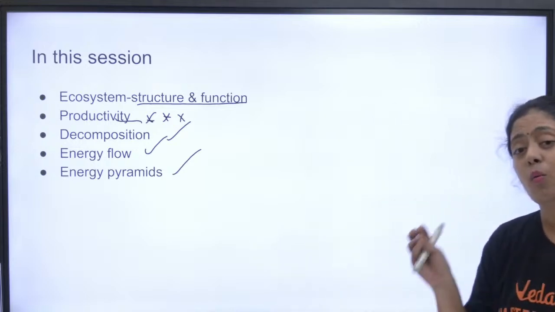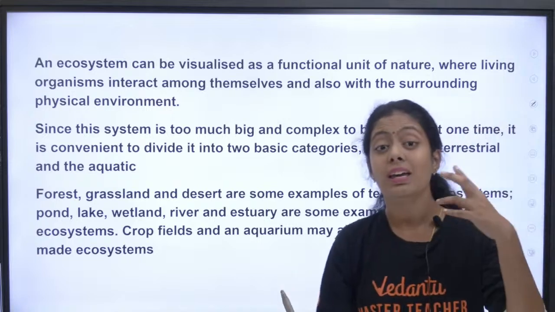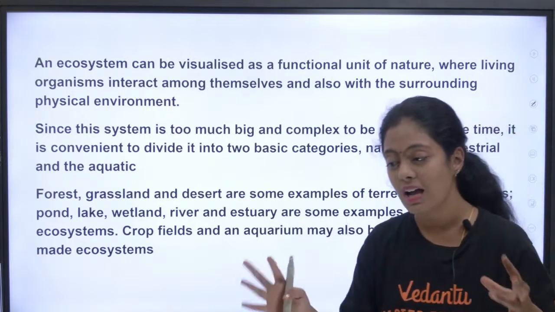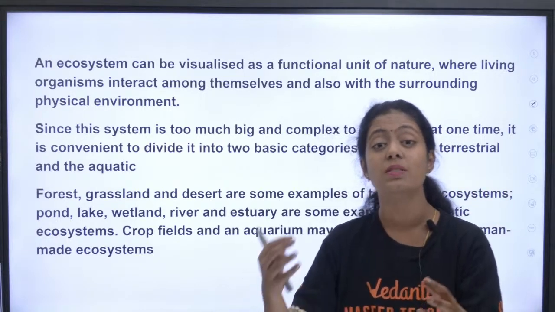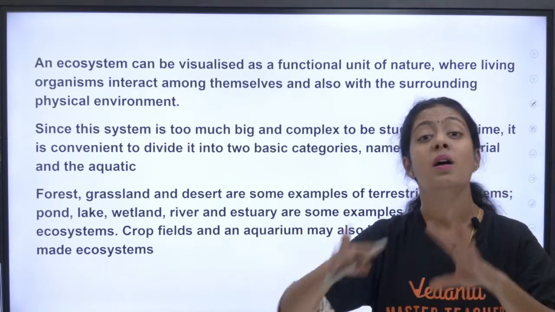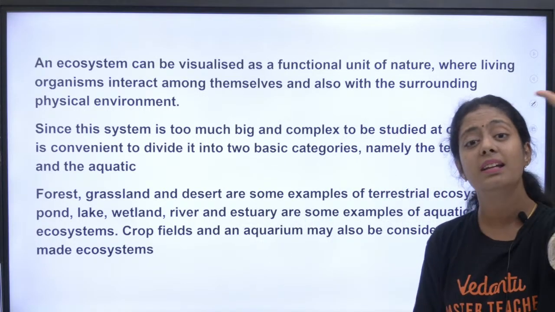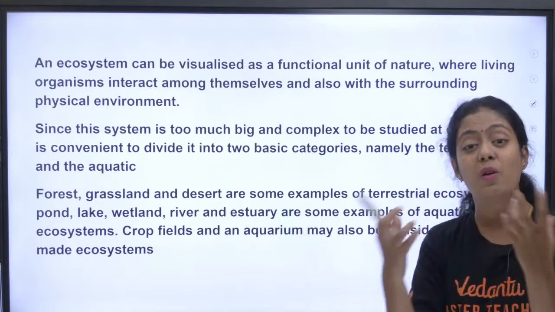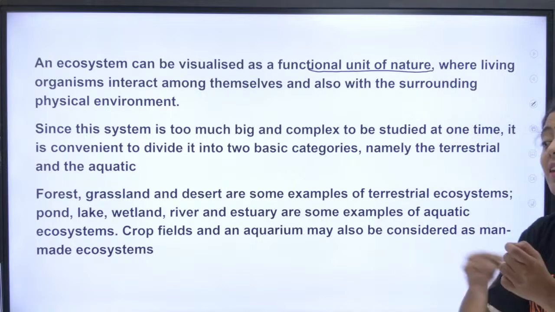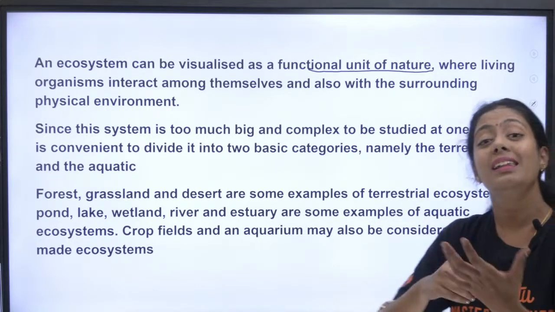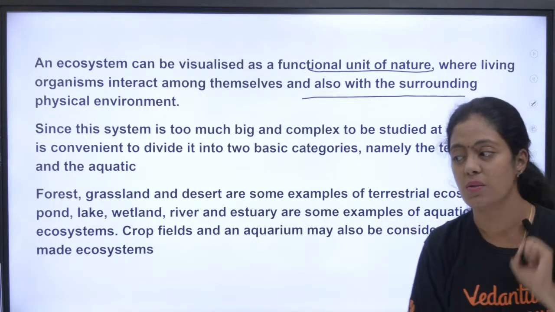Okay, so I will start. What is ecosystem? Let us first clearly understand what ecosystem is, pasangala. Don't confuse ecology with ecosystem. So what is ecology? Ecology is the study of interaction between living and non-living things, pasangala. But what is ecosystem? It's a unit, okay? Very important. It is a functional unit of the biosphere that we call an ecosystem. It is a functional unit of nature where living things interact with each other and also interact with non-living things. That is what we call an ecosystem, okay?